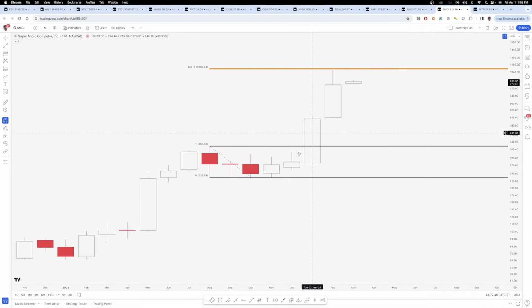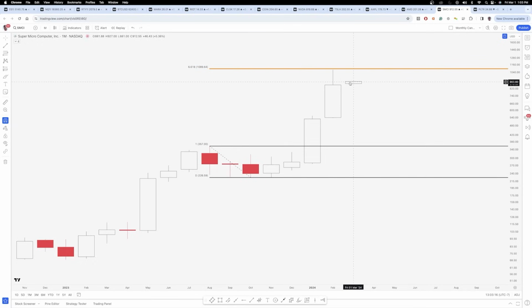SMCI is one that we haven't really been able to reference anything to the left for a couple months because we just continued to move to the upside here. One thing I'll mention is the most recent measured move is really this move here. So pretty much the high of August of 23 to the low of October of 23. And we almost hit the 6.618 extension in February, missed it by, I don't know, $10 or so, $15.